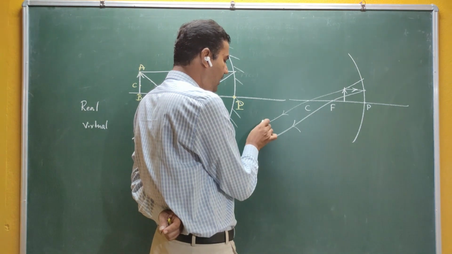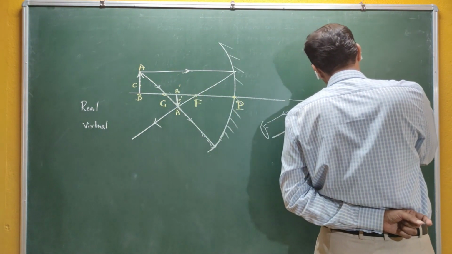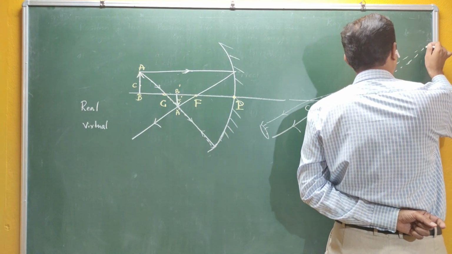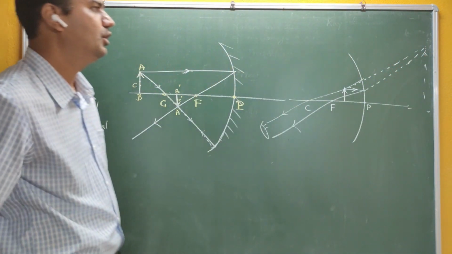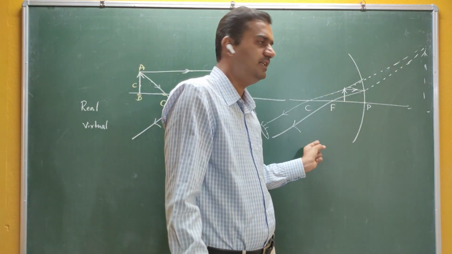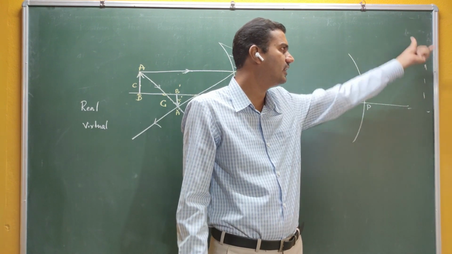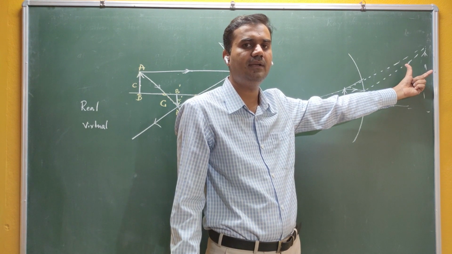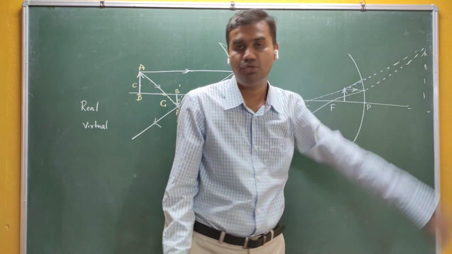But for the normal eye, what happens? The normal eye judges that these two rays are coming from this particular point here. They're not actually intersecting there, they never intersect. But for a normal eye, it appears that these two rays are coming from this particular point, and we observe that. Now we say that this is said to be an image here. Such kind of images are called virtual images.